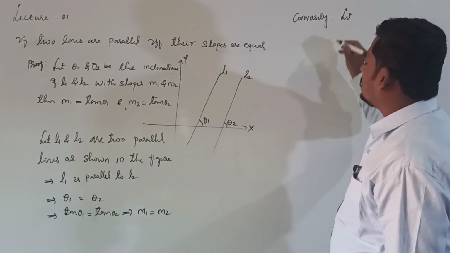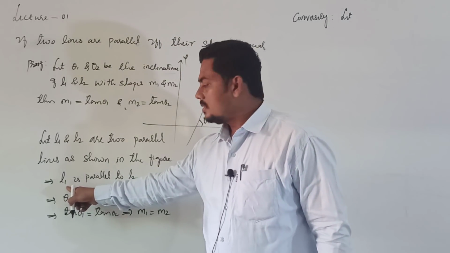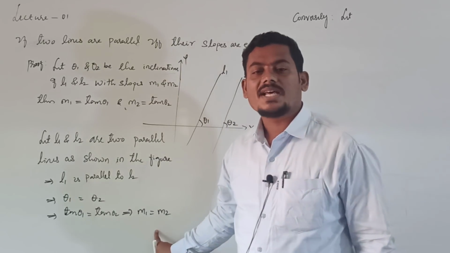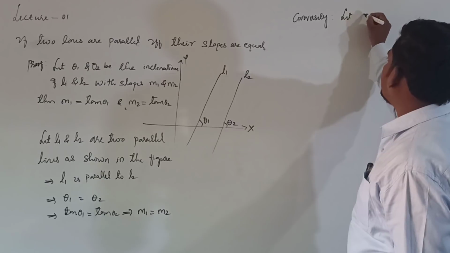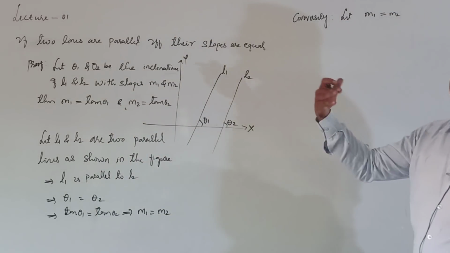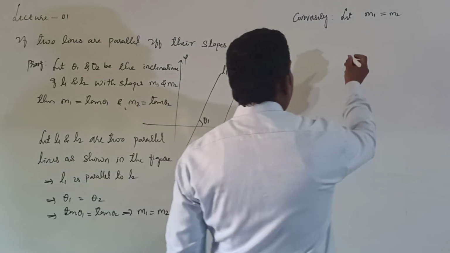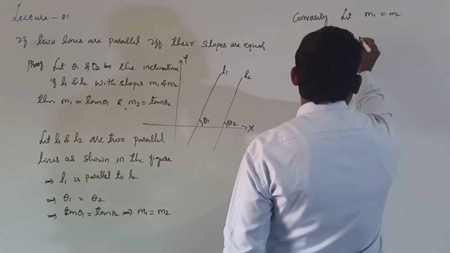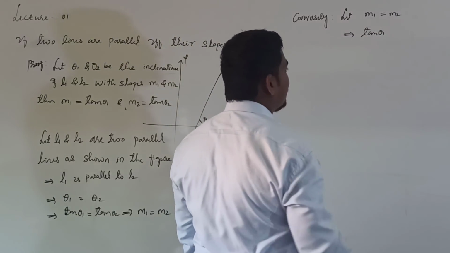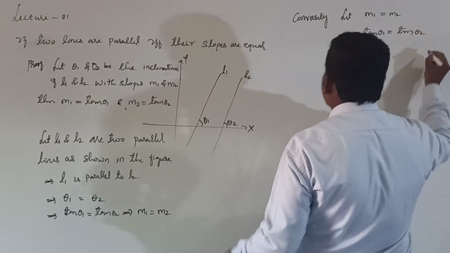Initially I took the lines as parallel, then lastly we got that the slopes are equal. If I take the slopes as equal, m1 equal to m2, and simplify, then clearly you get that their inclinations are equal. Let m1 equal m2. What is the m1 value? Instead of m1 I will replace it with tan theta 1, right? That is equal to m2, which is tan theta 2.